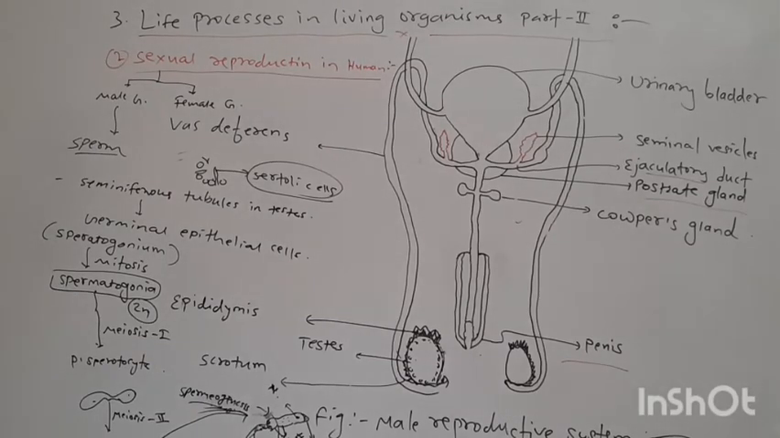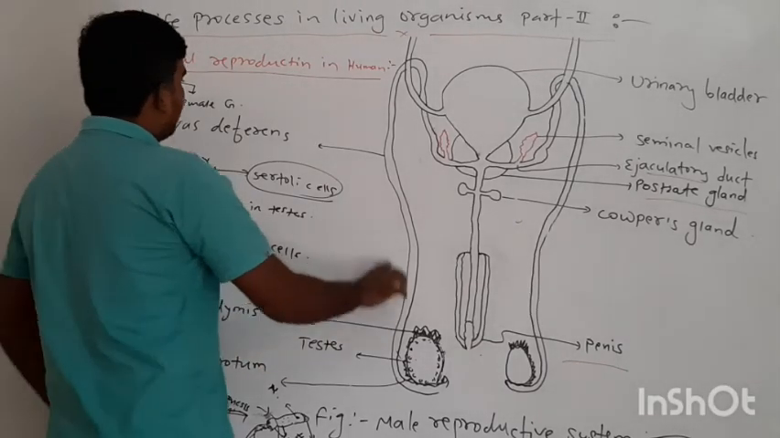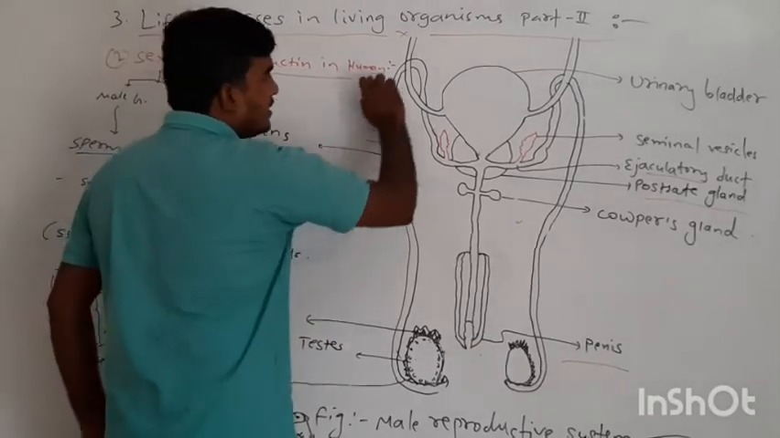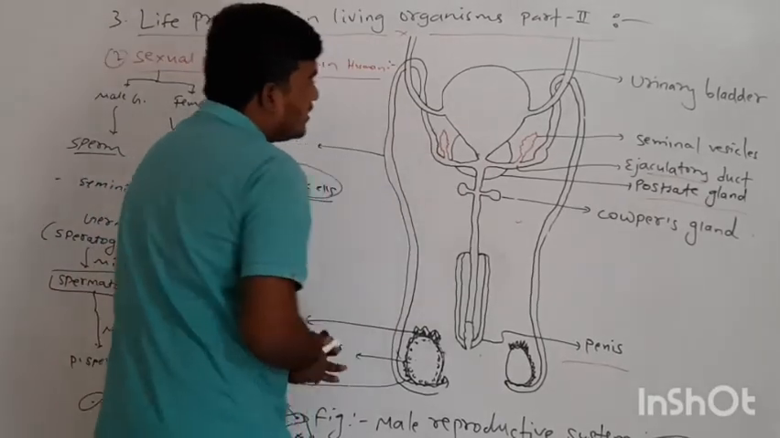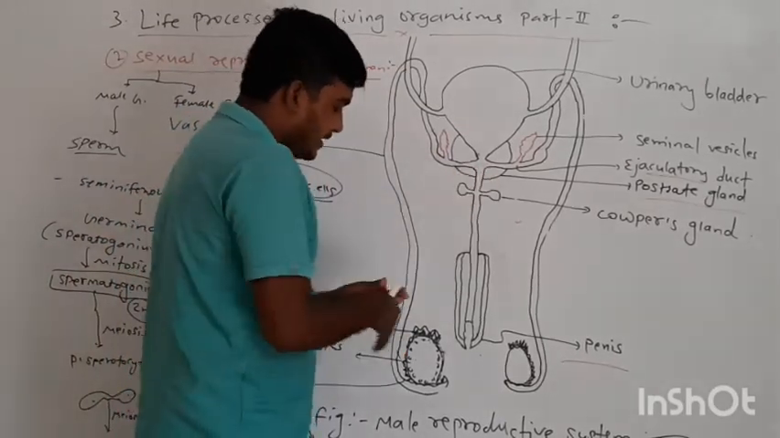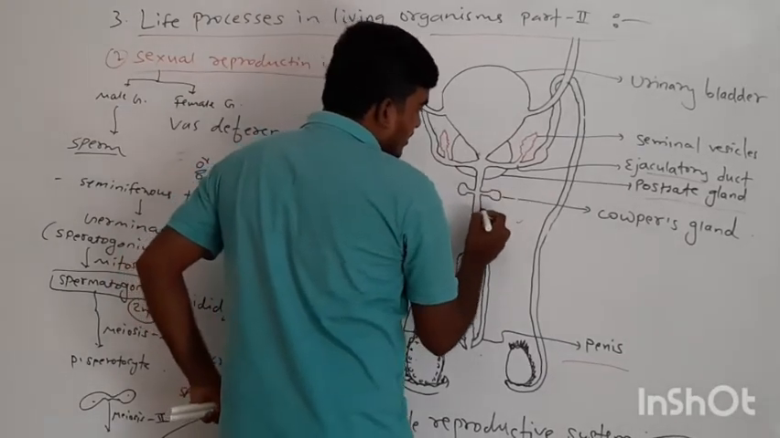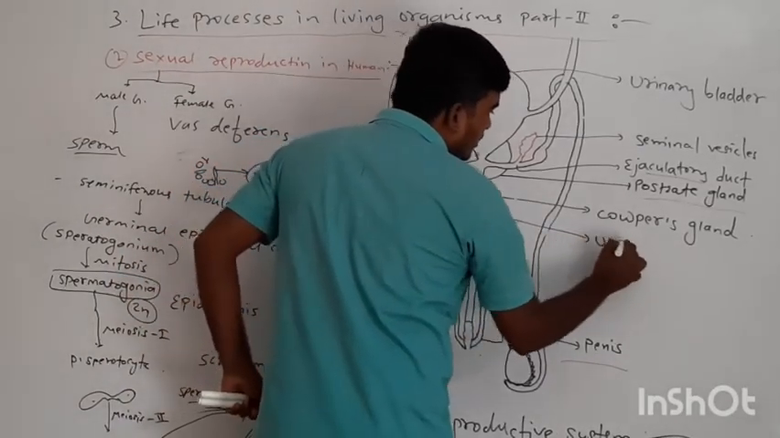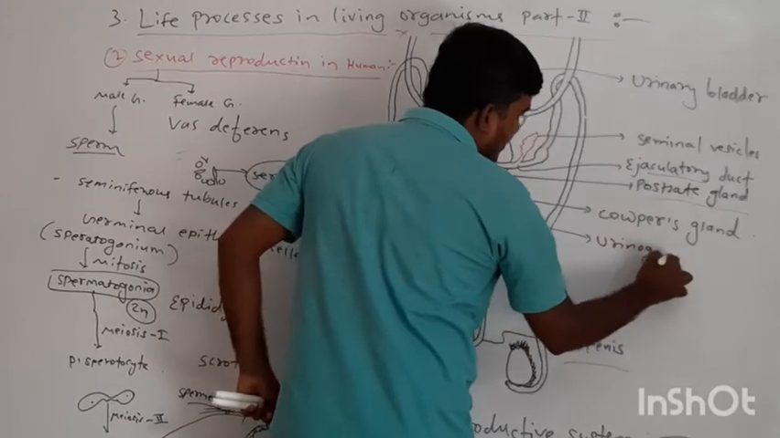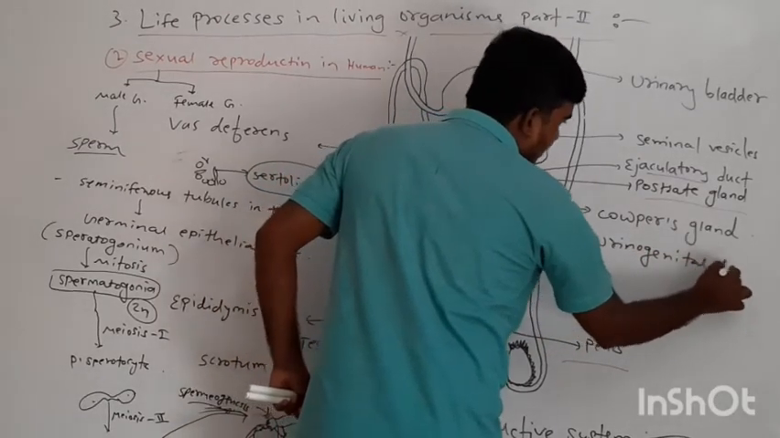Now what happens with these structures? Looking here, sperm coming from the vas deferens is released into here, which is called the urinogenital duct.